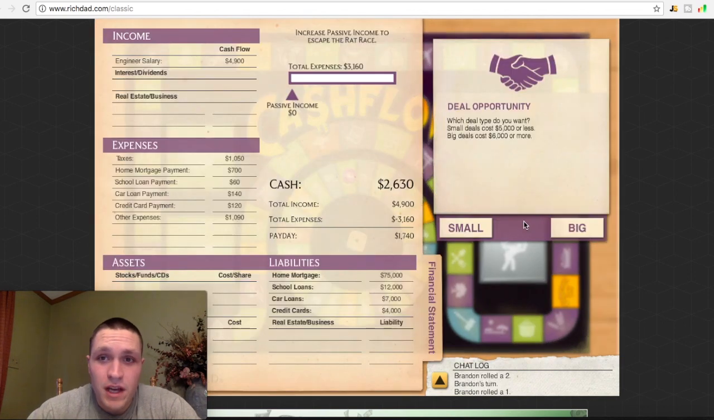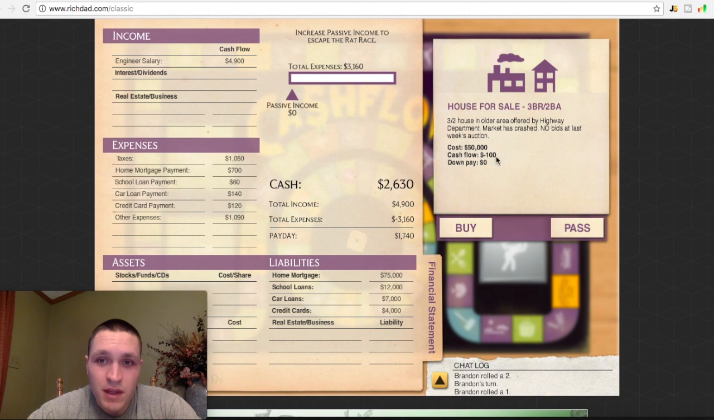Alright, so this is the first time the deal opportunity came up. Small deal costs $5,000 or less, or big deal costs $6,000 or more. You just have to click on small or big. See, the cost is $50,000. You can buy a 3-to-2 house in an older area, highway, department. Market has crashed. No bids at last week's auction.